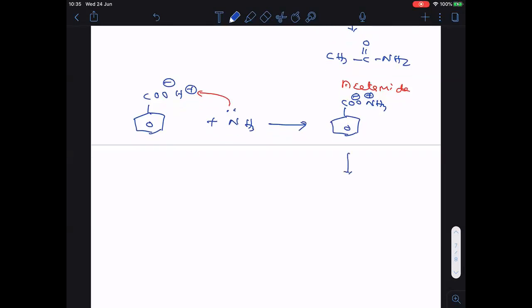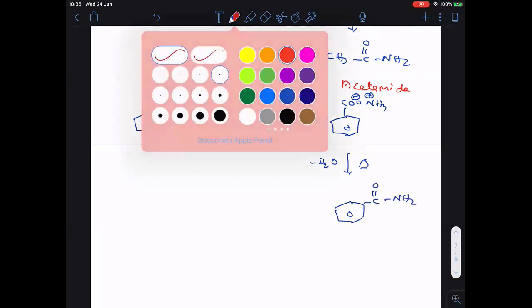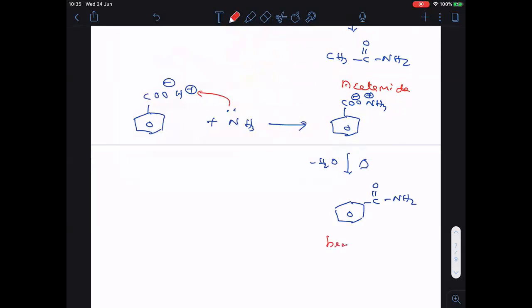Clear? This ammonium benzoate on heating loses the water molecule. Then finally we will get this product, an amide. What is the name of the amide formed here? This amide is said to be benzamide.